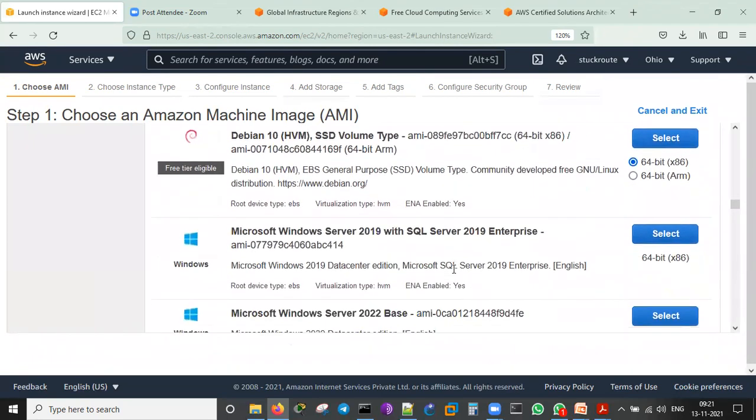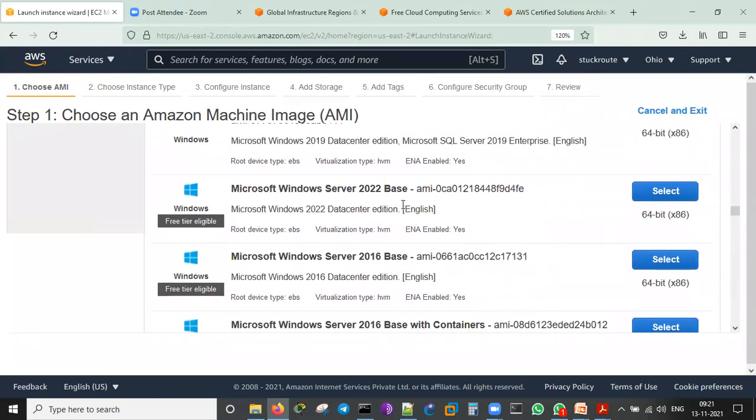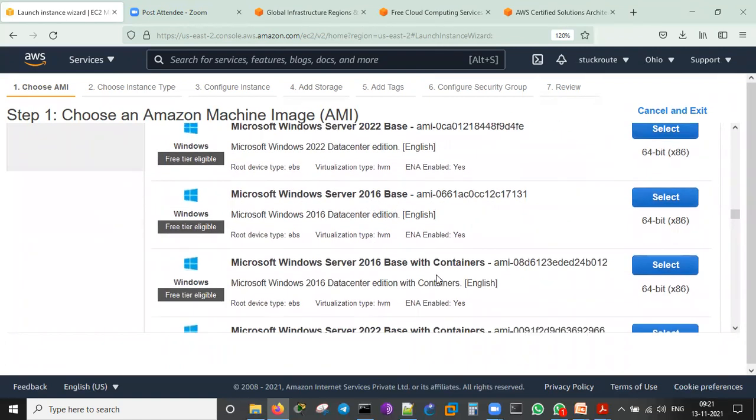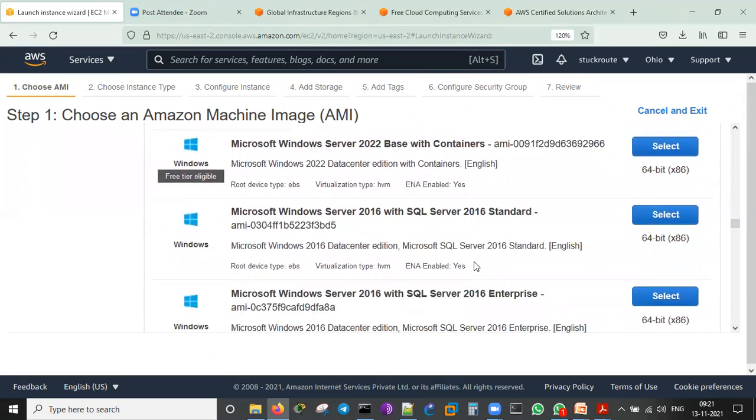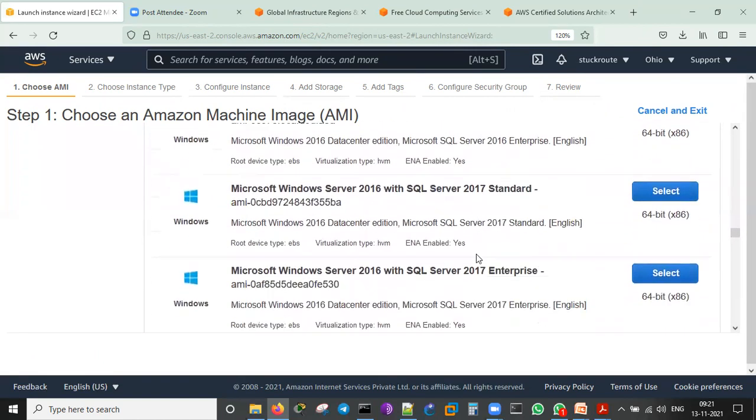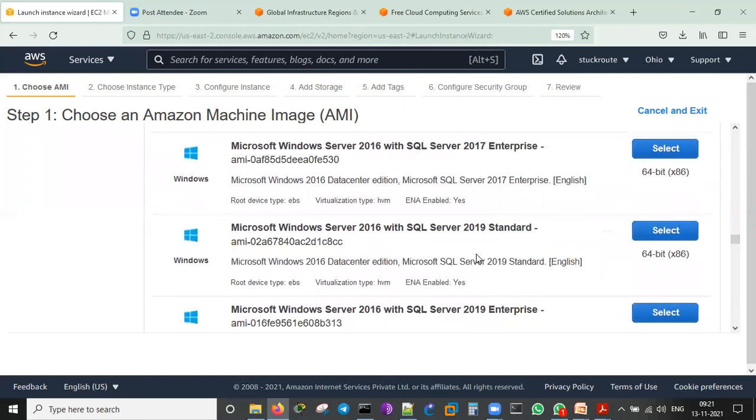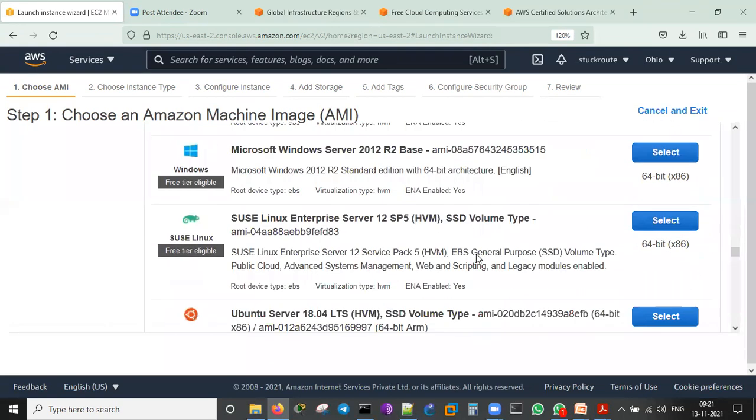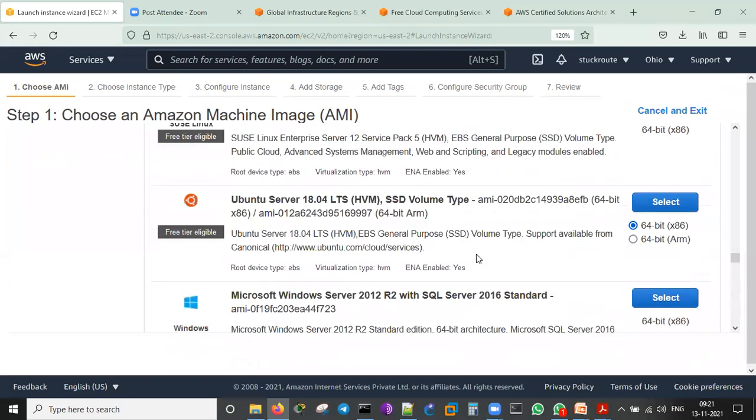Debian server I can create. Windows Server with SQL Server 2019 Enterprise. Base 2022 has come, the latest OS we can get. 2016 base with containers. So many operating systems to choose from, network operating systems too, and we can create all of these. Ubuntu server, everything is there.